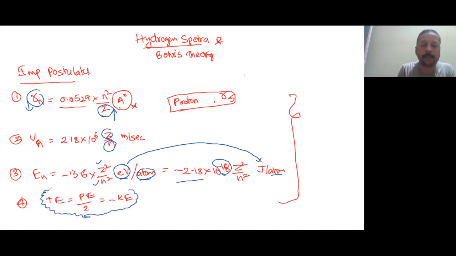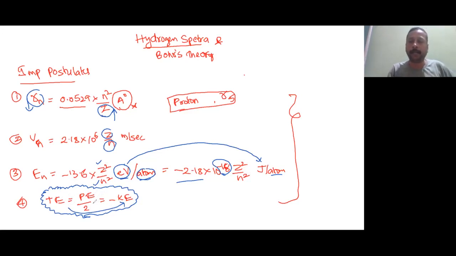And a very important relation. For chemistry purposes, in physics you will have the derivation, but people think that we have studied a much better derivation in physics. In chemistry this is sufficient. Total energy is exactly equal to negative kinetic energy, so total energy is negative. It is not kinetic energy that is negative. Kinetic energy is always positive.